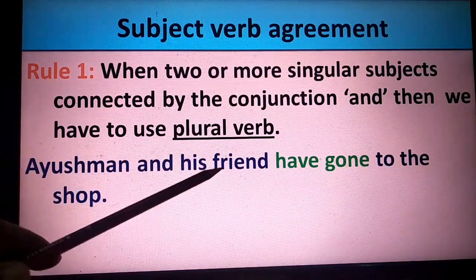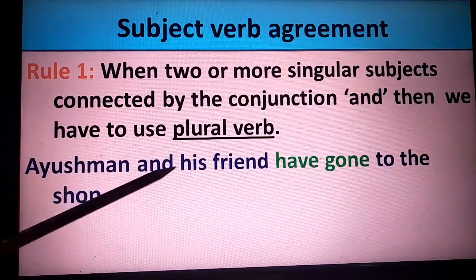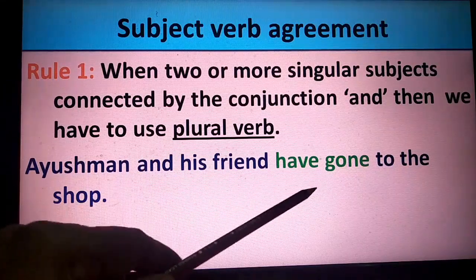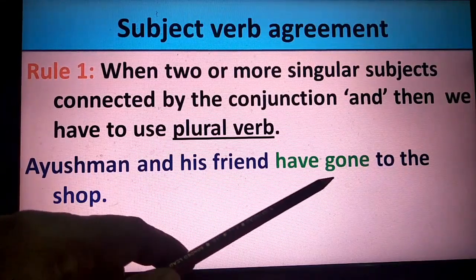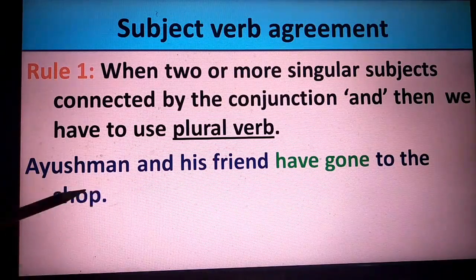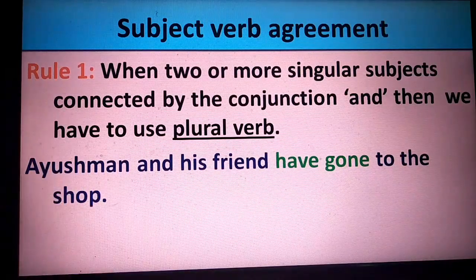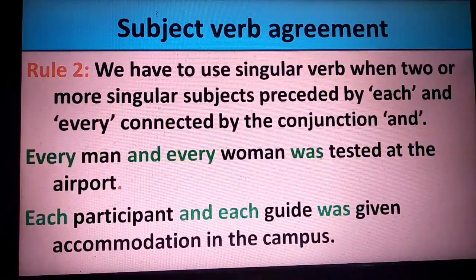When two or more singular subjects are connected by the conjunction and, the verb has to be in plural. That is what this rule number one says. Therefore, Ayushman and his friend have gone to the shop. Here the verb has to be in plural form.